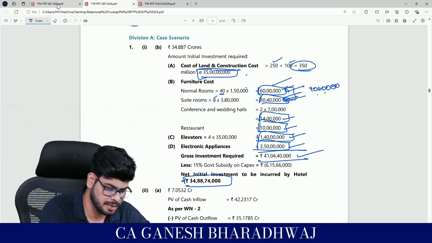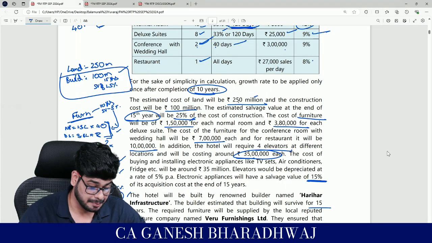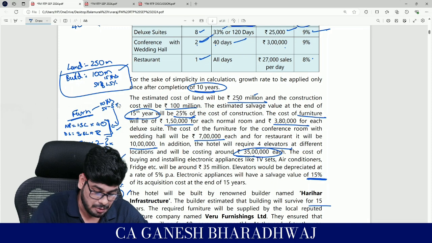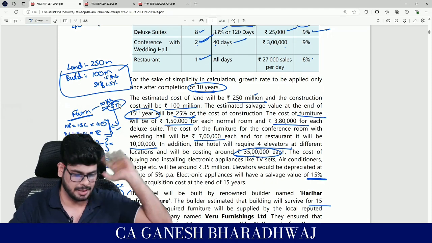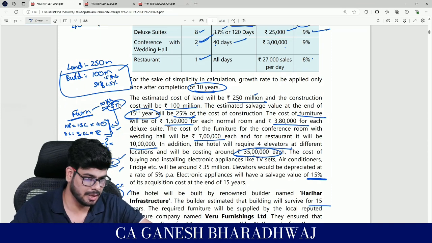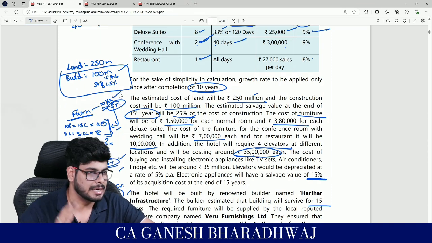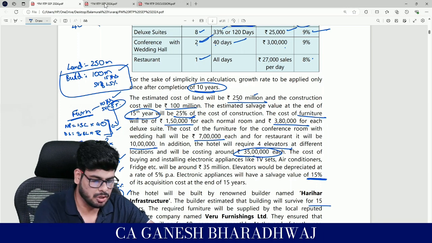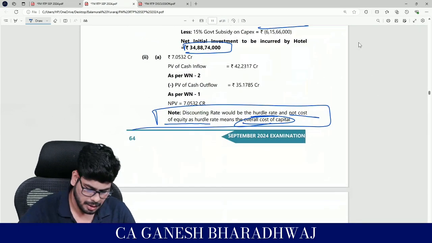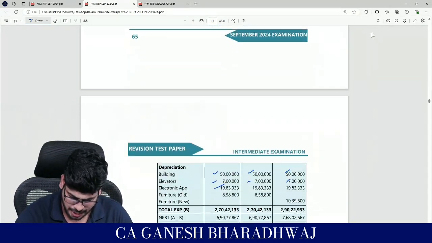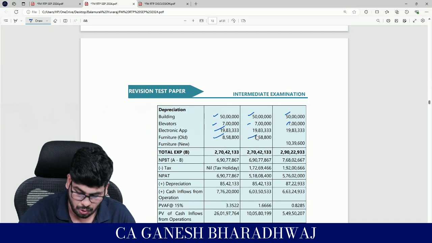Correct? Yes. Okay. Now what have they said? They have said that it will have a salvage value of 5%, which means net of that 95% should be depreciated. Correct, guys? Over a period of 10 years. Yes. So tell me how much is that coming out to? So 90 lakh 40,000 into 0.95 divided by 10 is going to be 858,800. Is it matching? Yes. So this is only for 10 years.